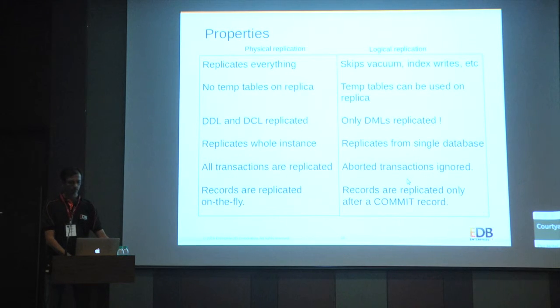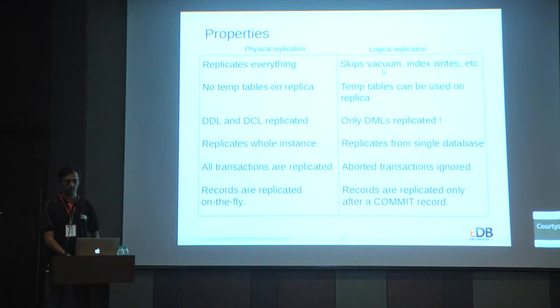So if we compare with physical replication, just a replay of what we had said earlier. Physical replication replicates everything. Logical replication replicates only what it wants. A large percentage of the WAL log would not be there in the logical log.